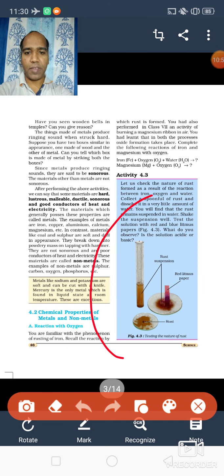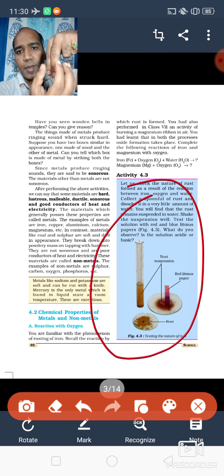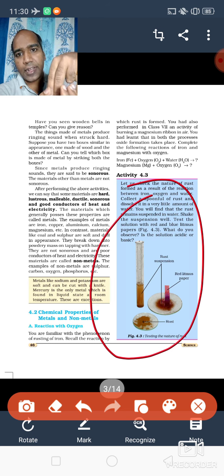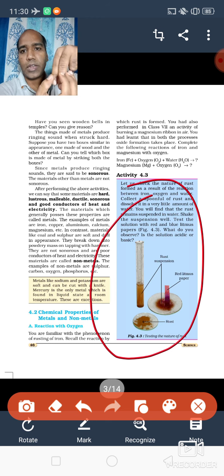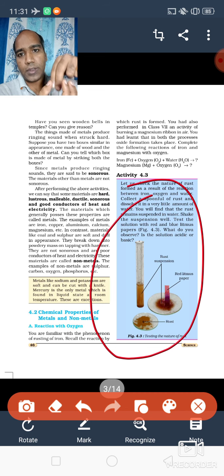After dipping, we have seen that when I dipped the blue litmus paper, the color has not changed. When I dip the red litmus paper into the solution, it is converting into blue. B for blue and B for basic. So the given solution of iron oxide and water is what?